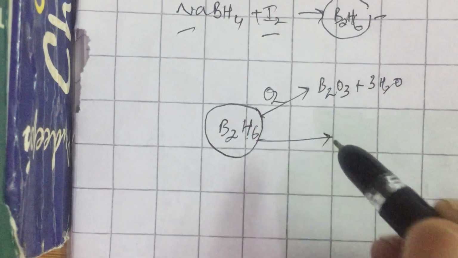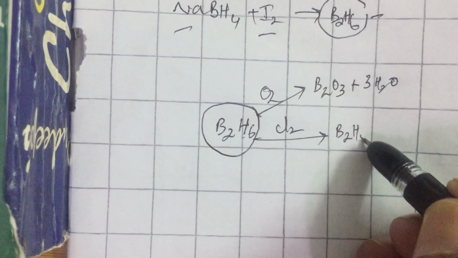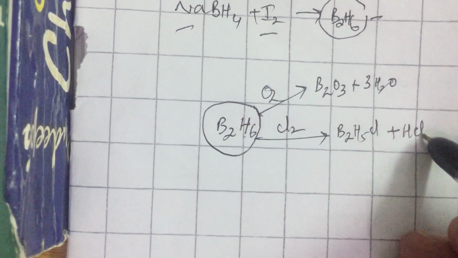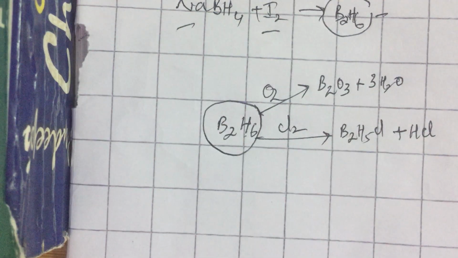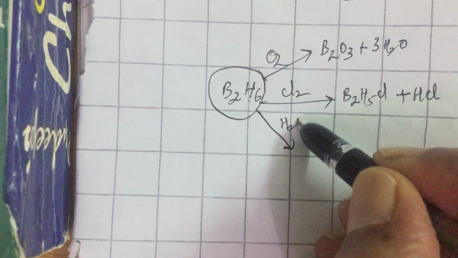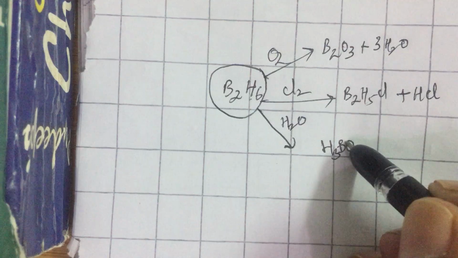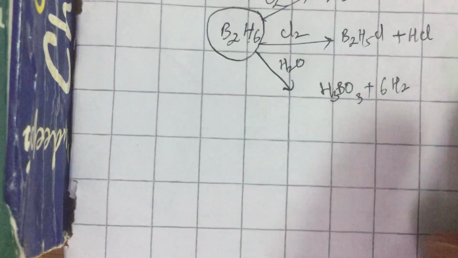When diborane reacts with chlorine, you get B2H5Cl and HCl. Only in these two reactions is hydrogen not a product. But when diborane reacts with water, you get boric acid H3BO3 and 6 moles of hydrogen. Can you write the balanced equation?